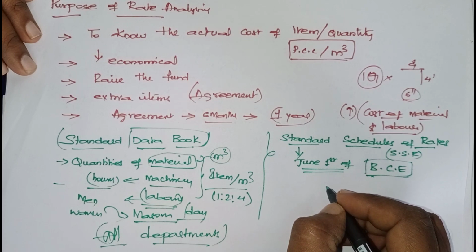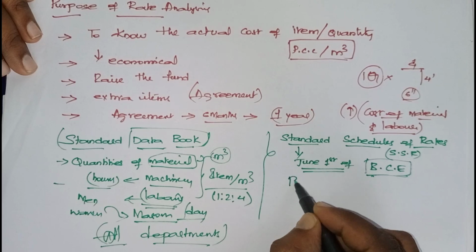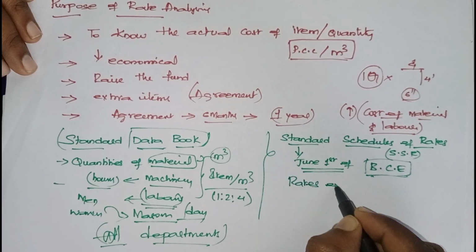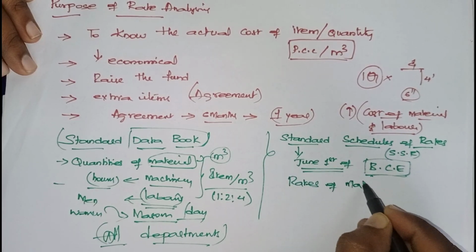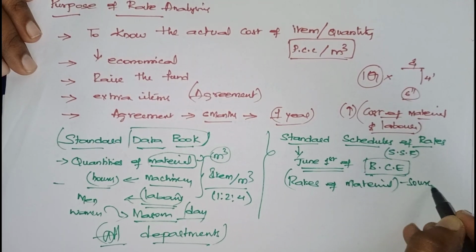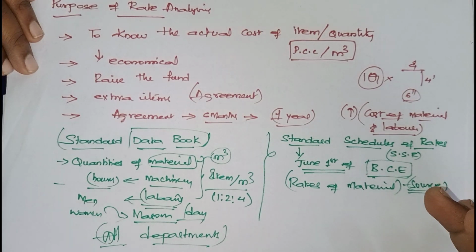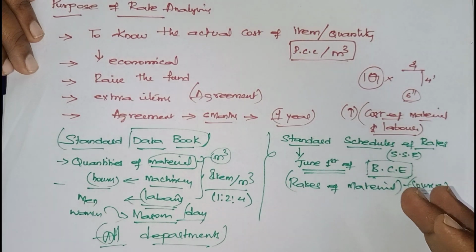Now what does it include? It includes rates of various materials, but at source. At source means where the product is available.